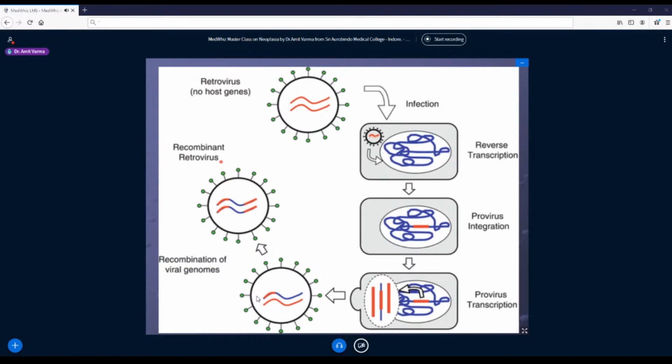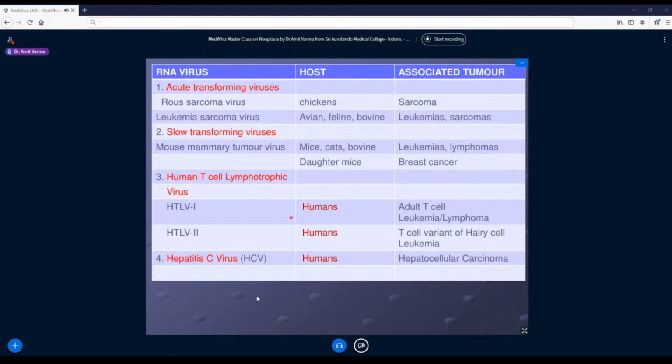Now if this is going to infect some other patient, maybe now this will start acting like an oncogenic virus. So this is an area of debate, and you can say an area of research: can viruses transmit human oncogenes from one patient to another? So it is a matter of research. Maybe in future we will come up with solid proof for this particular transmission. So right now it is a hypothesis. That's why I won't say it has been a fully proven mechanism.